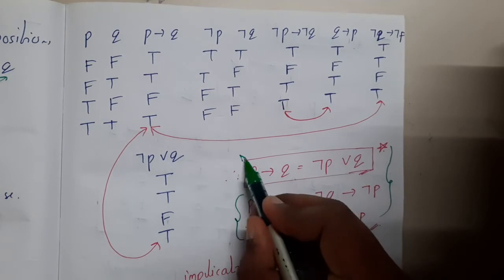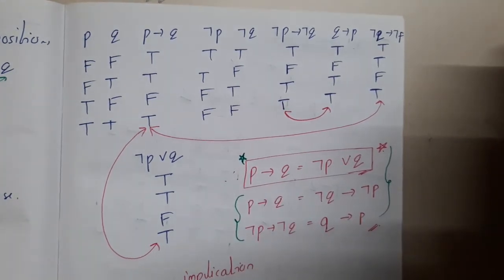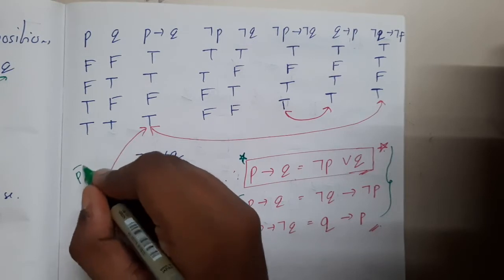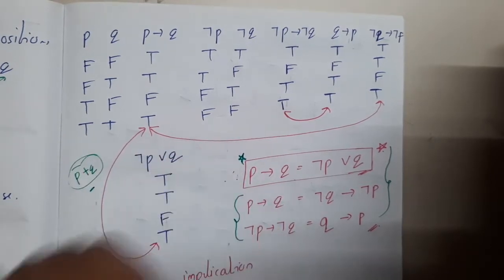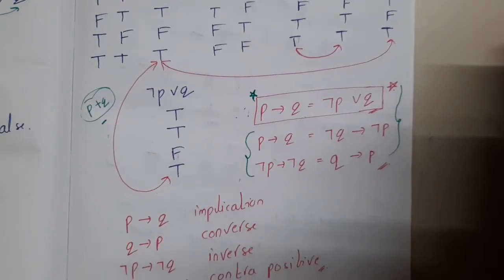I don't know how much the other two conclusions will help, but this is one of the most important conclusions. I'm clearly saying it to you: negation of P or Q. Or you can remember it in this way also: P bar plus Q. Got it? Okay. So now let us go through some terminologies here.